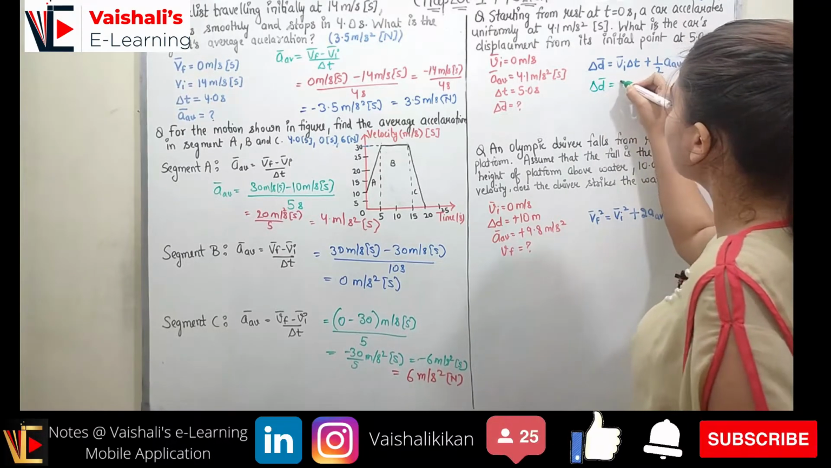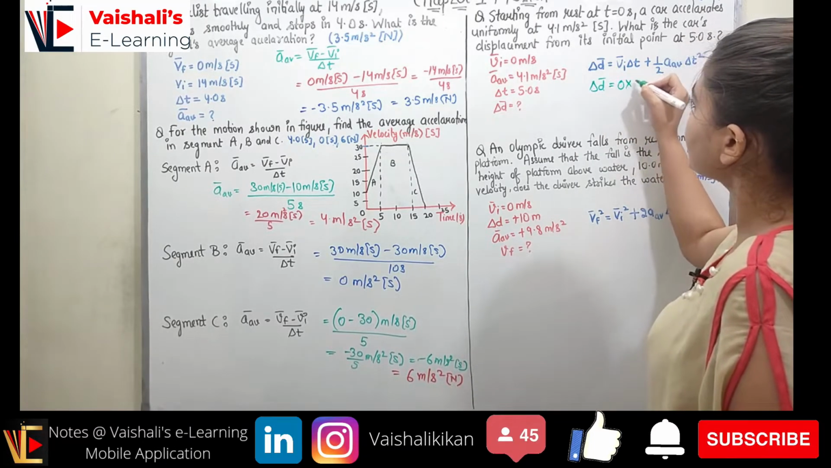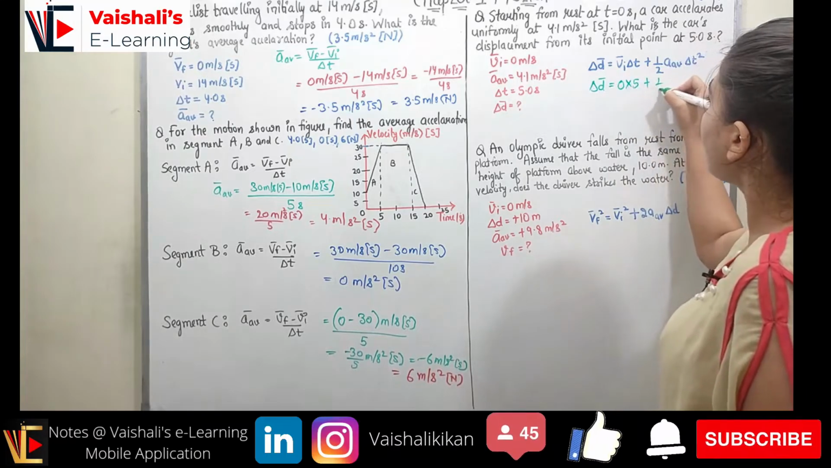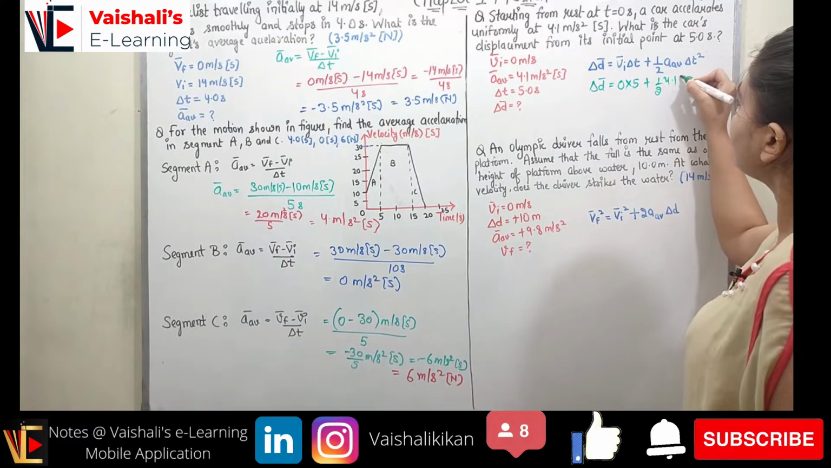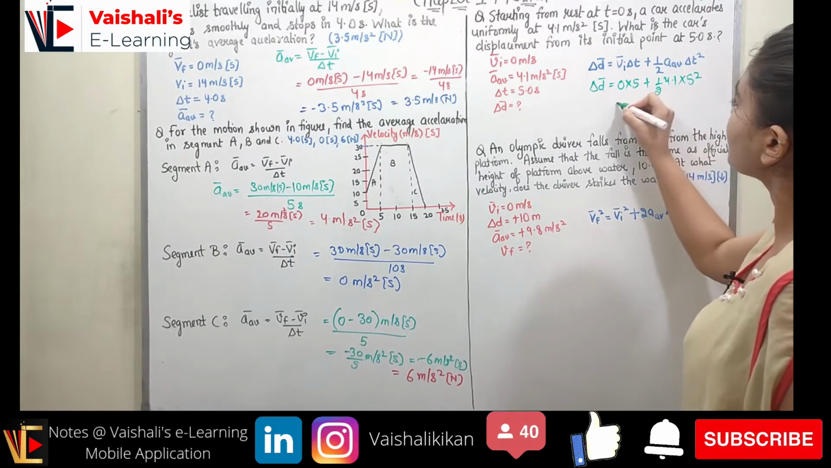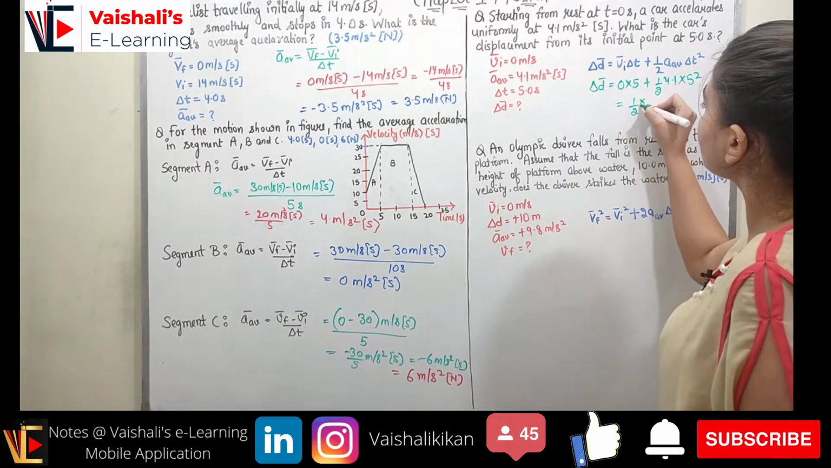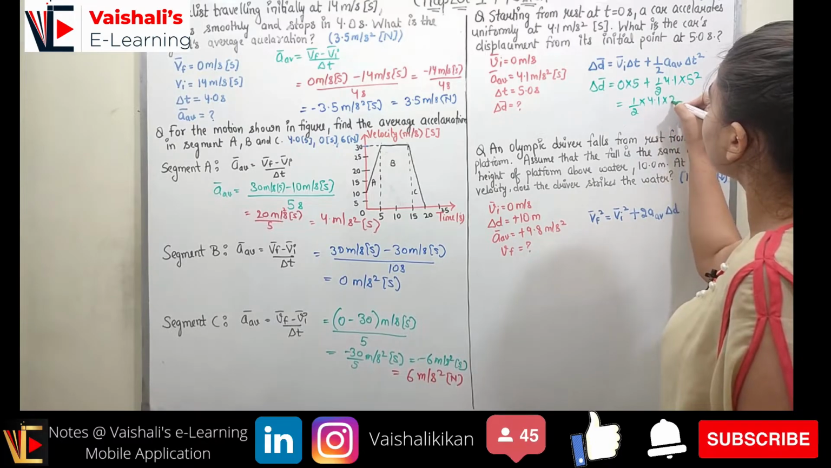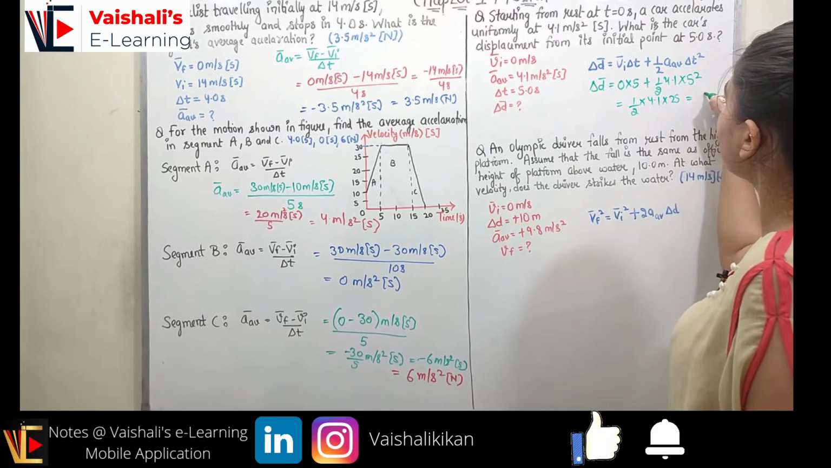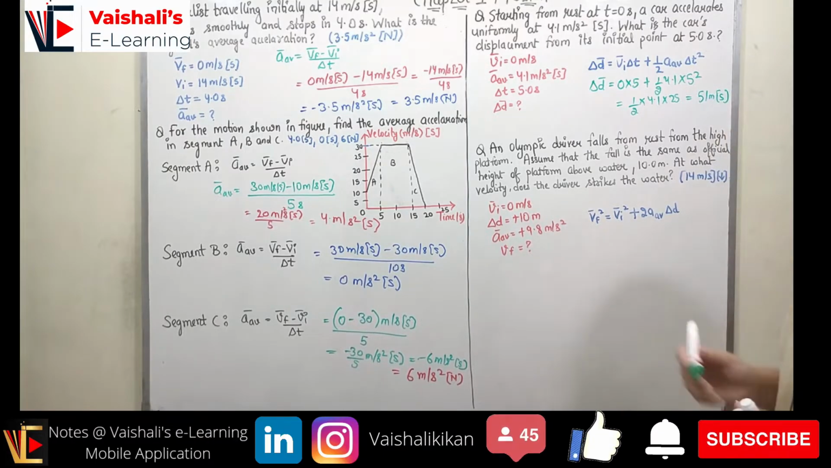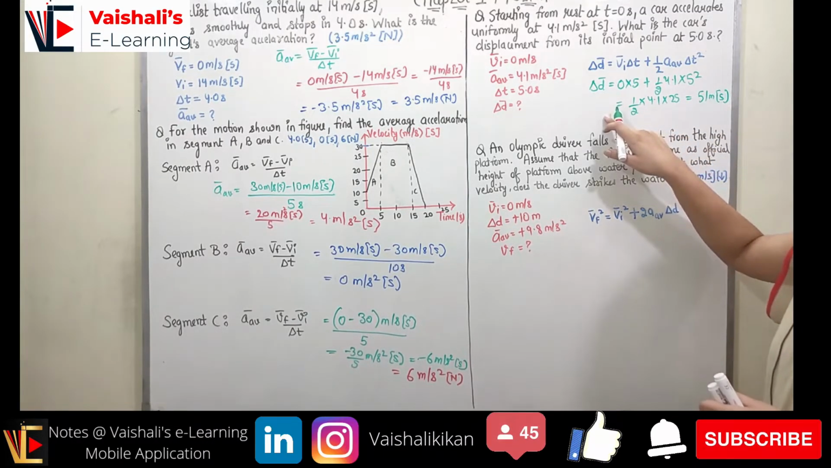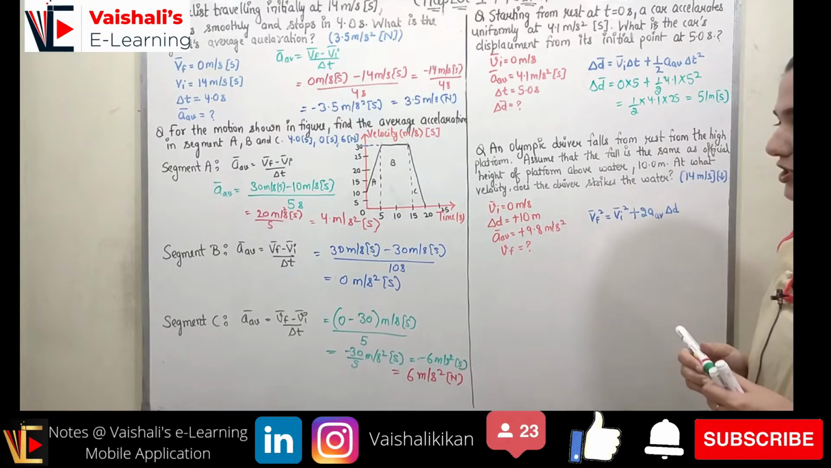Delta d will be equal to 0 into the time 5, plus half into the average acceleration 4.1 into 5 square. So we will be having half into 4.1 into 25, which will be equal to 51 meter in south direction, right? So in the displacement, which is a vector quantity, we have to represent the direction as well.